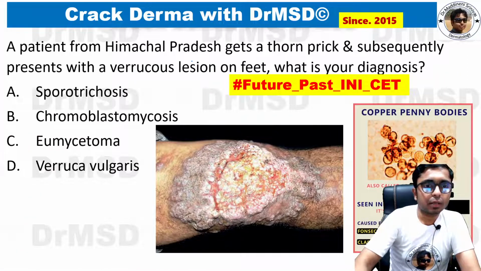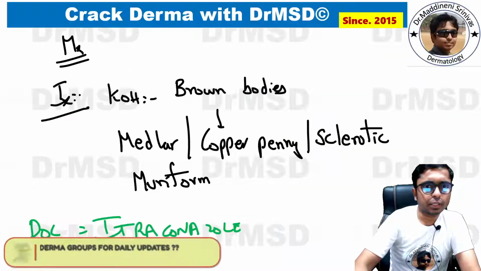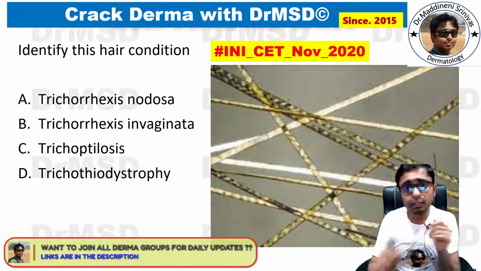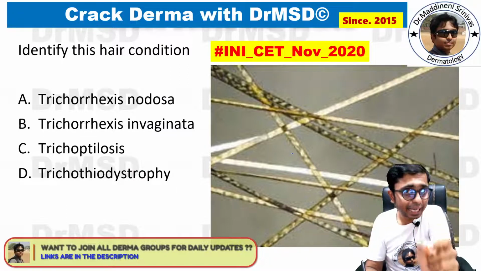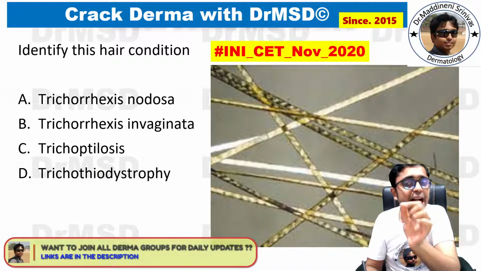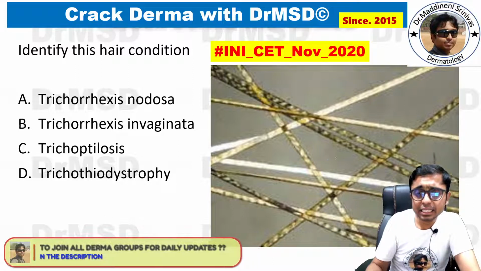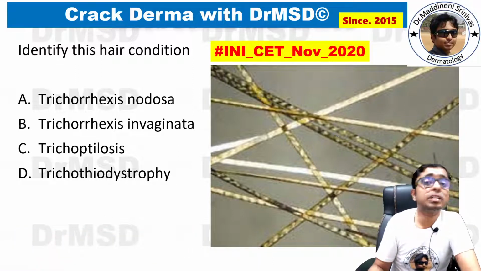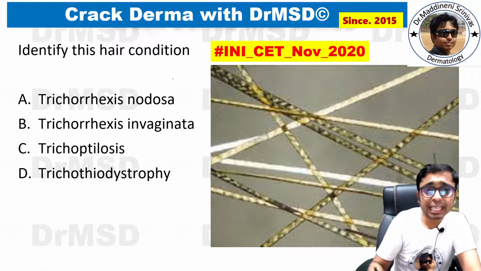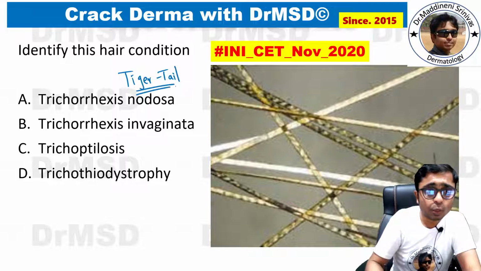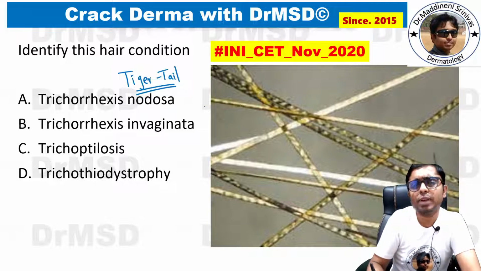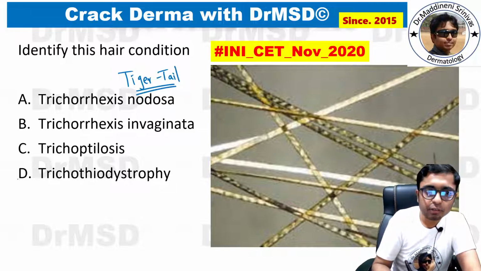And sporotrichosis, and this is a future MCQ. So this is the question, and this is actually a hair which is seen under a microscope, and the picture that you are able to see is classically described as the tiger tail appearance on polarized microscopy, and this is a very classical feature for